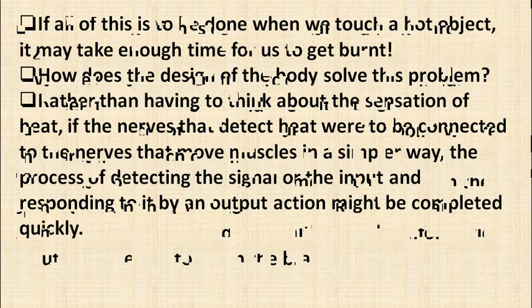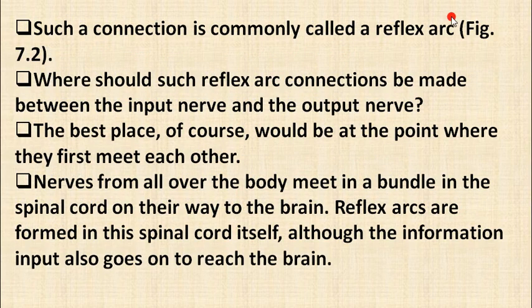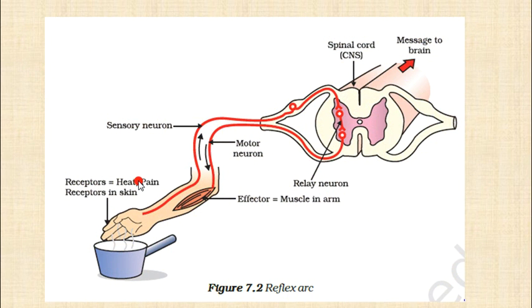ओके, दिस क्विकली रिस्पॉन्डिंग phenomenon is called as reflex arc, and we will see in our figure 7.2. This is about reflex arc. You can see here hot object touching on hot object, and here our sensory neuron is connected to this skin receptors. Receptor will take the signal. Okay, so here heat or pain is here, and receptor in the skin will send the message, send the signal by sensory neuron, motor neuron, and here the effector muscle in arm is, this is our muscle जो हाथ को